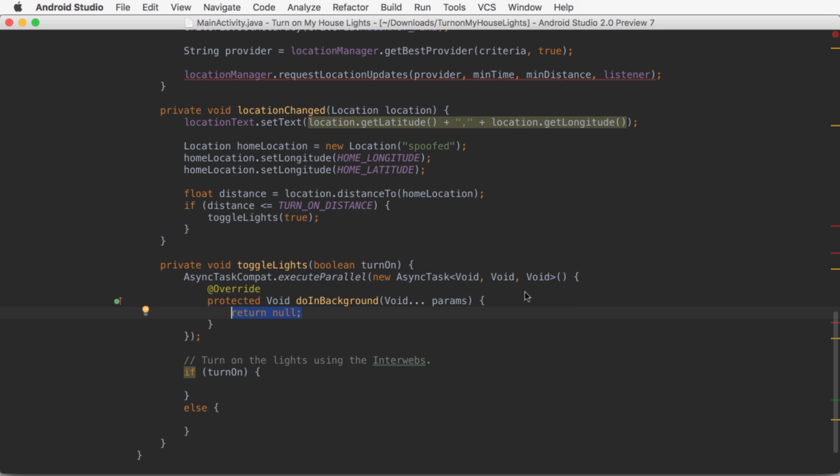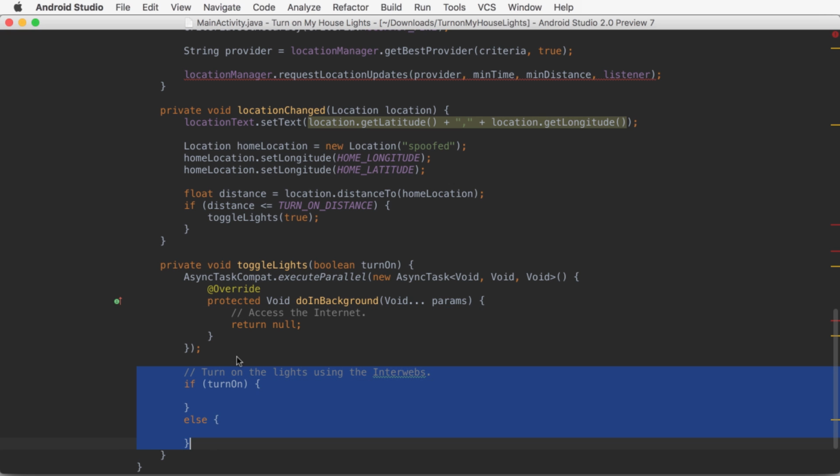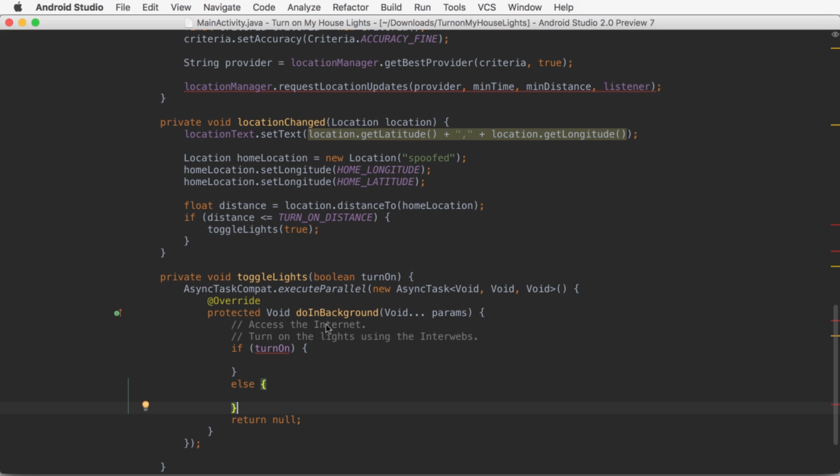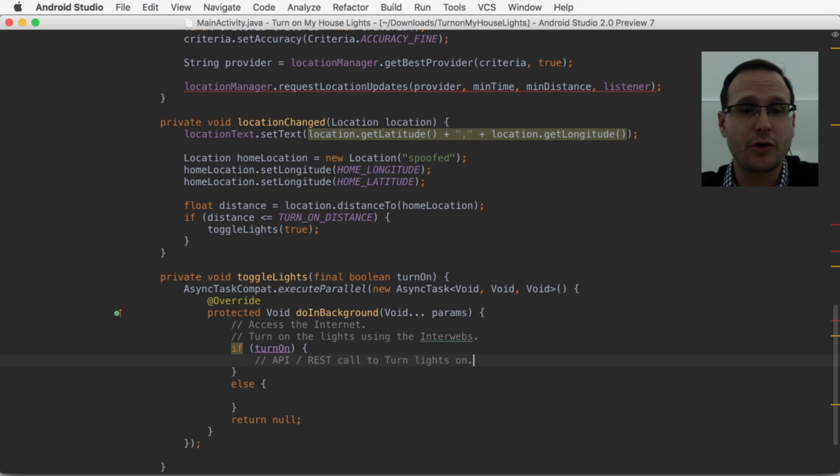Async task lets you move a task into the background, optionally reporting progress while it's being executed, and then synchronizing with the UI thread when that task is complete. We can choose to pass parameters and optionally return a value from the background task. Here we're going to use void to specify that we don't want to use any parameters or return any values. I don't have an API or a REST call to make that happen, but let's have a look.